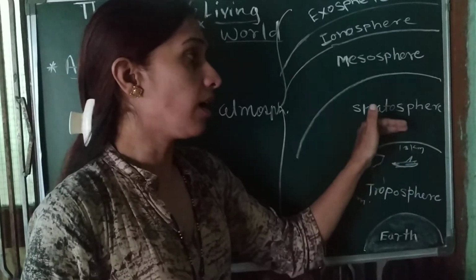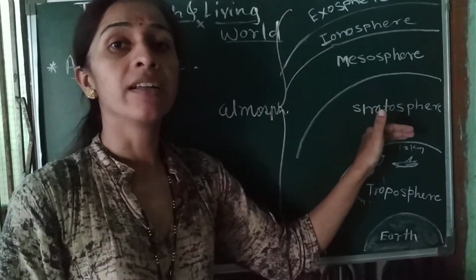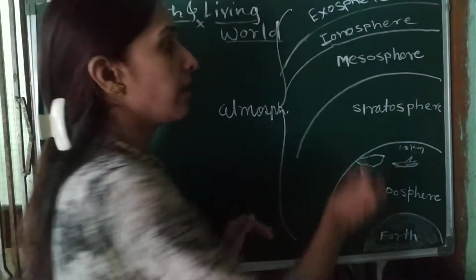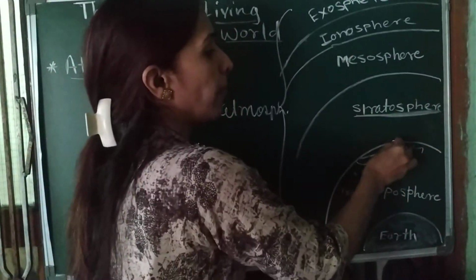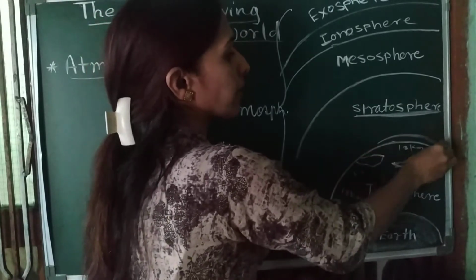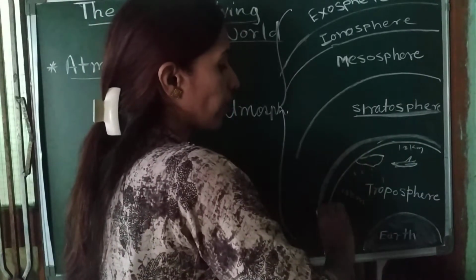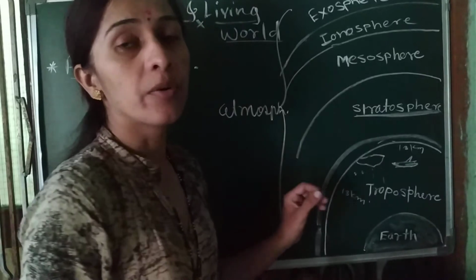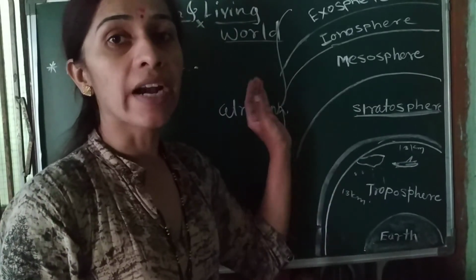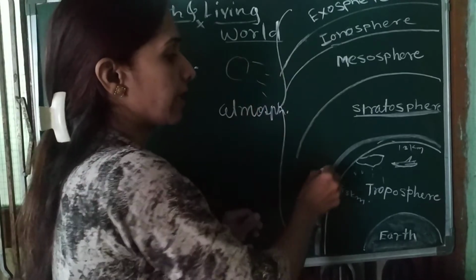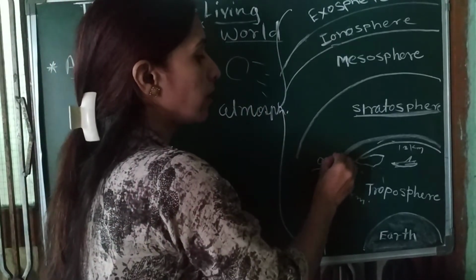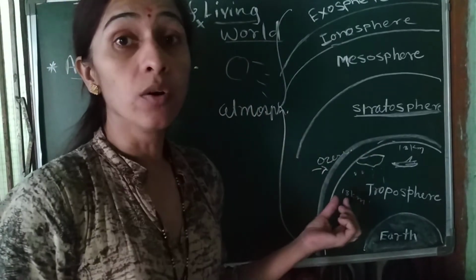As we go ahead of that, we will find the next layer, the stratosphere. In the lower part of the stratosphere, there is one layer that protects the earth from the ultraviolet rays coming from the sun. That layer is called the ozone layer.